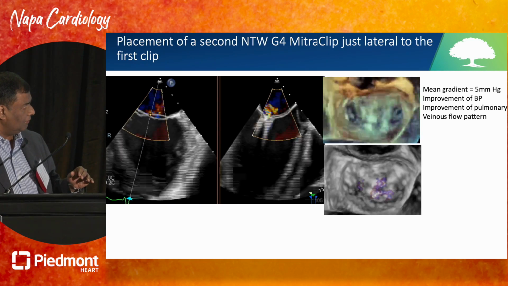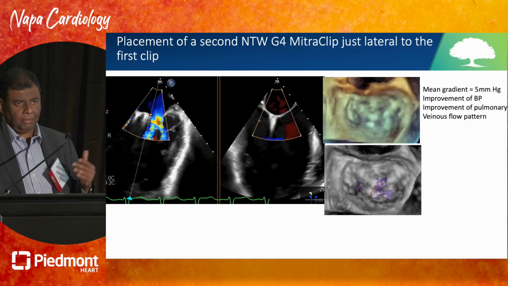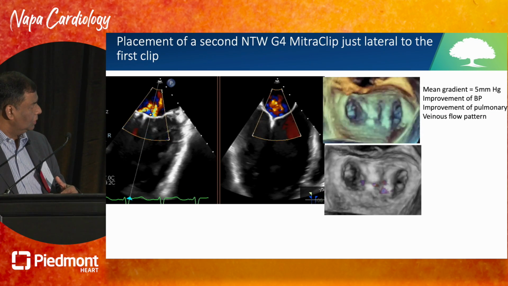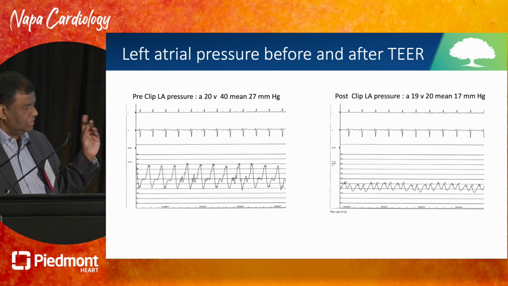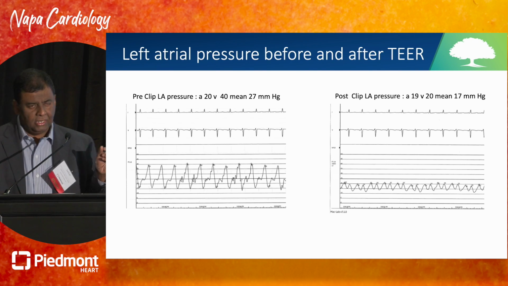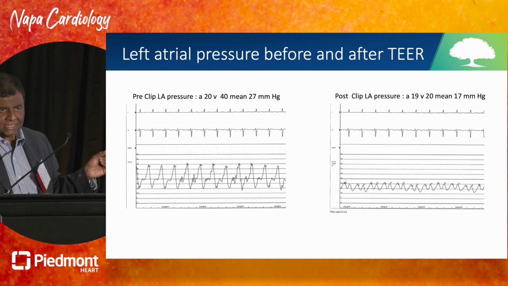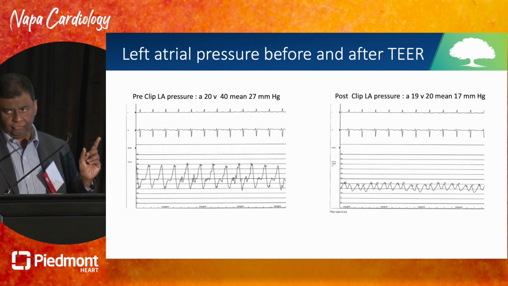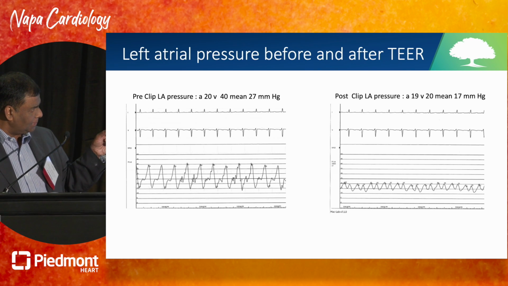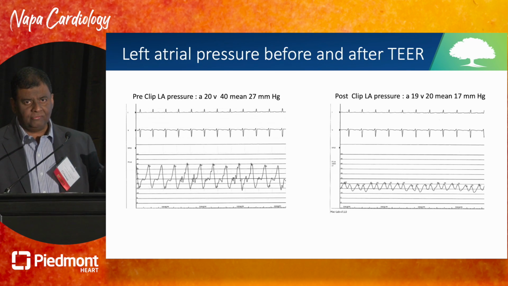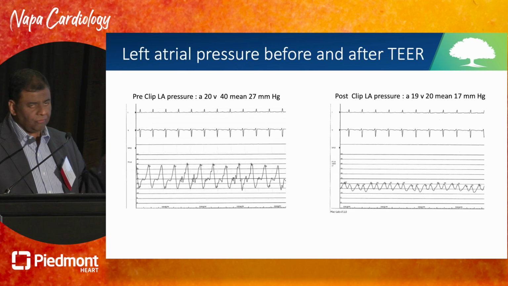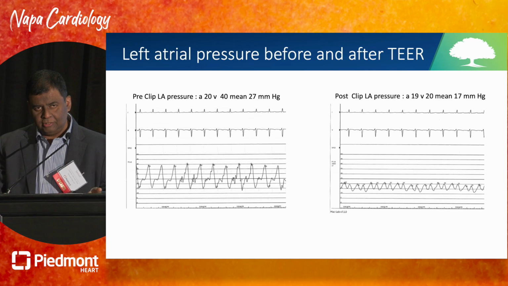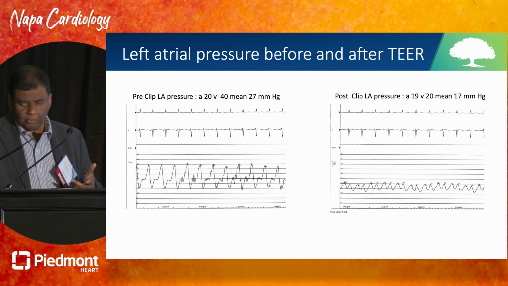And there was improvement of the pulmonary venous flow pattern by echo. You can see it was severely systolically blunted. It now actually improved. And then finally, this is what I like the best. I usually do a pigtail catheter in the left atrium. You can see this is on a blood pressure of 90 systolic, an LA pressure mean of 27 with a V of 40-45. And immediately after 2 clips, you can see that the A and V waves are equal, and the mean LA pressure has dropped from 27 to 17. So there you have an increase in blood pressure and a decrease in left atrial pressure.